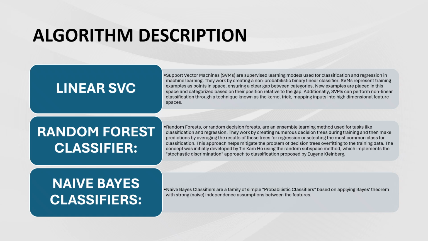This slide explains the main algorithms used in this project, which also have a strong root in IR. Linear SVC creates a hyperplane to separate real and fake news, similar to ranking documents as relevant or non-relevant. The random forest classifier uses multiple decision trees where each tree gives a vote, like combining results from different retrieval models. This helps reduce bias and improve accuracy.